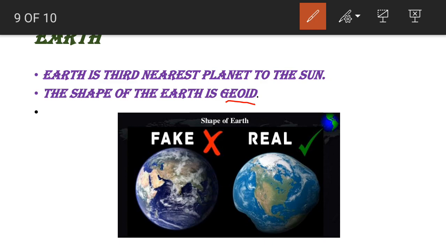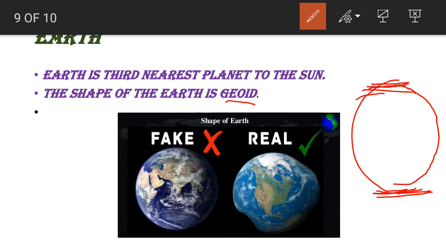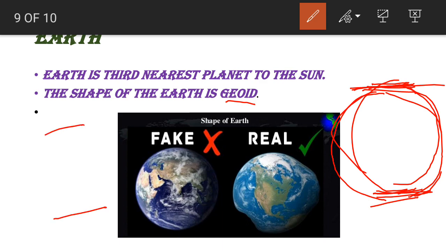This is a sphere. Everyone knows a 3-dimensional circle is called a sphere. If you take one ball and flatten it, cutting both the edges of the ball at the poles, and it is bulged in the middle, flattened at the poles and bulged in the middle, that is called geoid. Take one ball, cut both the ends of the ball, and the center will be bulged. That is called geoid shape.